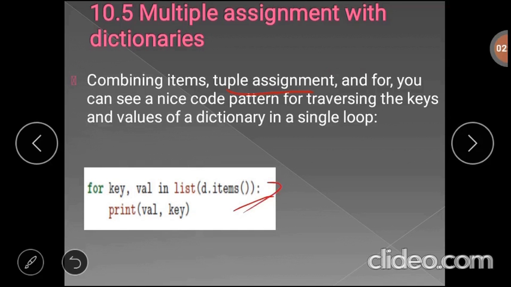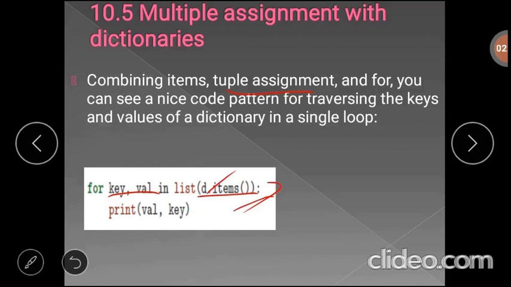Okay, for example, here this loop contains two iteration variables, that is key and value, because D is a dictionary. Items returns a list of tuples. Key and value is a tuple assignment that successively iterates each of the key value pairs in the dictionary.